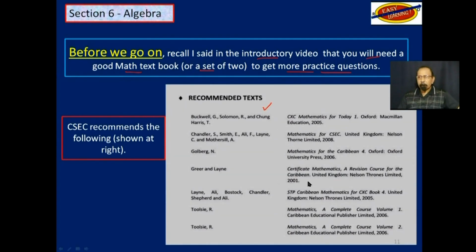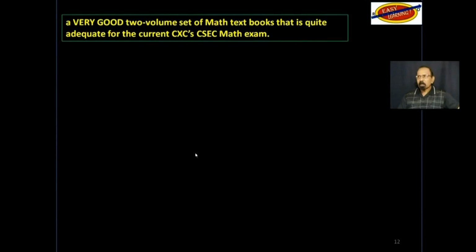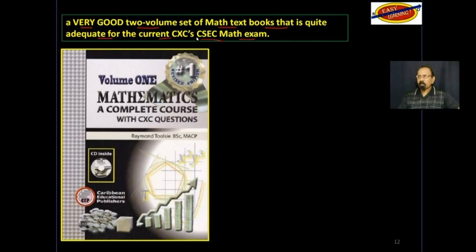From these, please pay close attention to these last 2 down here, especially since they form a very good 2-volume set of math textbooks that is quite adequate for the current CSEC math exam and even the revised exams planned subsequently to 2027.